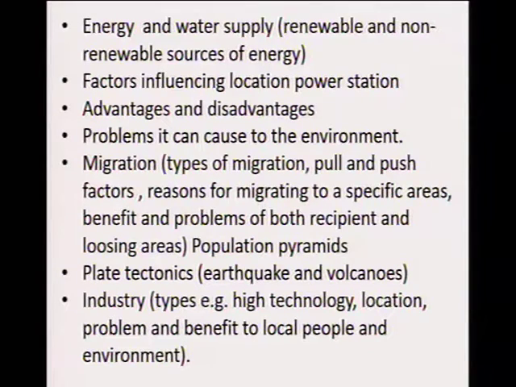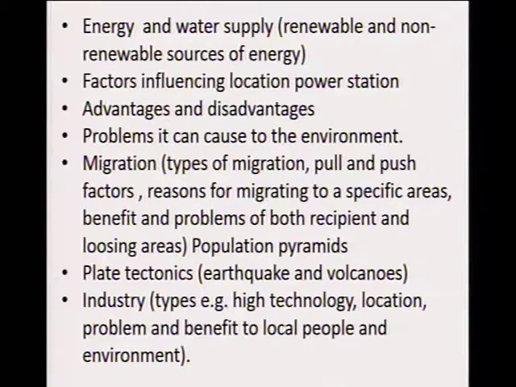We have plenty of examples, even here in Namibia, where we have a coal power station, the Van Eck coal power station, for example, which produces energy using coal, and that is a good example of non-renewable energy. Though they also have a negative impact on the environment as well as on the local people, because most of those non-renewable energy sources usually create a lot of pollution that can either affect us or affect the environment.